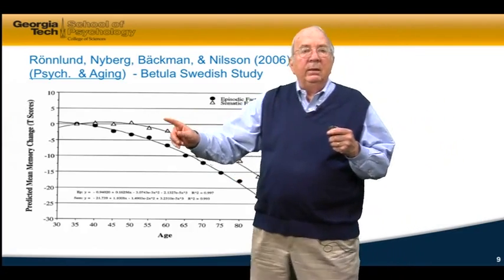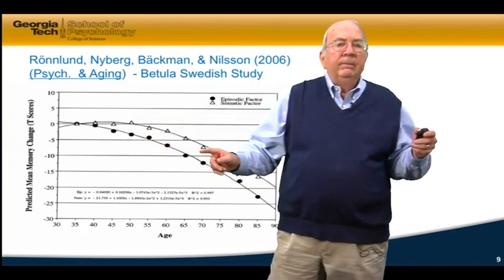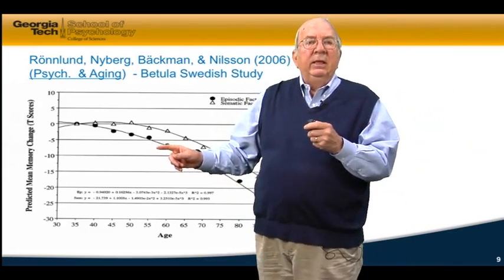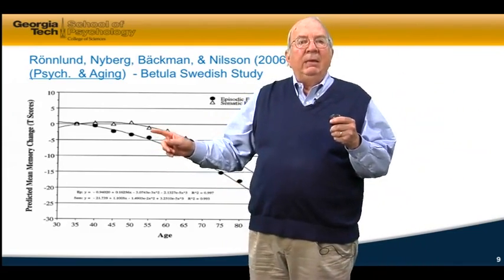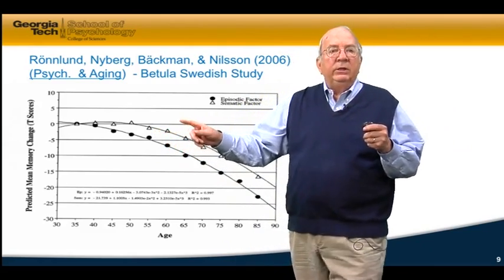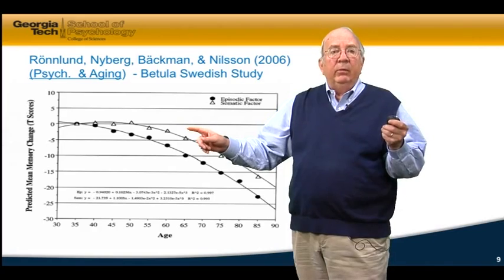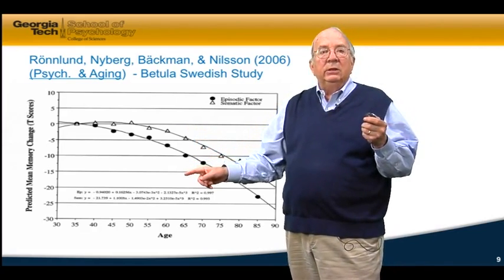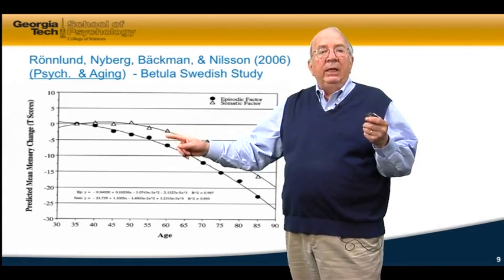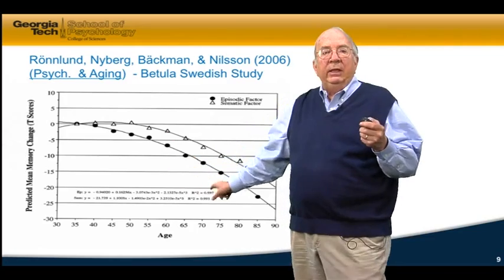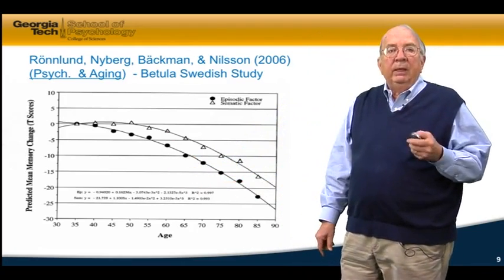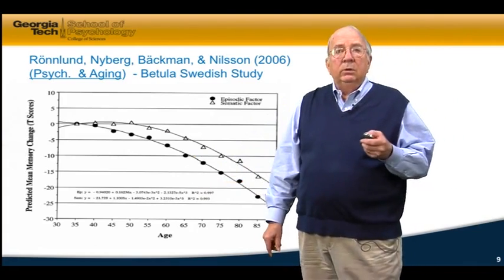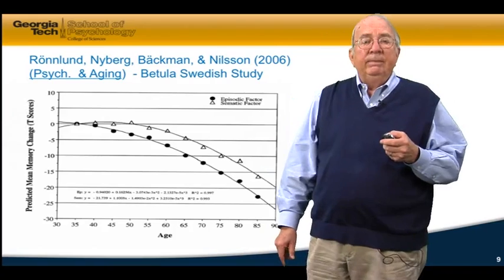If you look at the ages between 50 and 60, you find that semantic memory, vocabulary, increases. They actually use several different semantic memory tests. And episodic memory, the black dots and lines, decreases. Only at ages 65 and 70 do you start seeing declines in both. But semantic memory is significantly better than episodic memory all throughout the task.